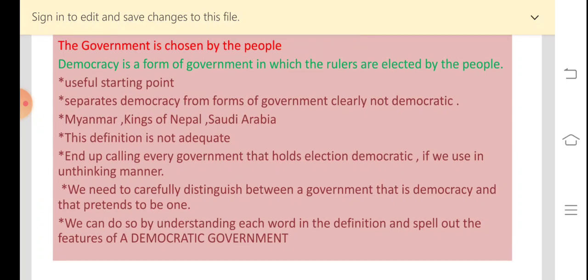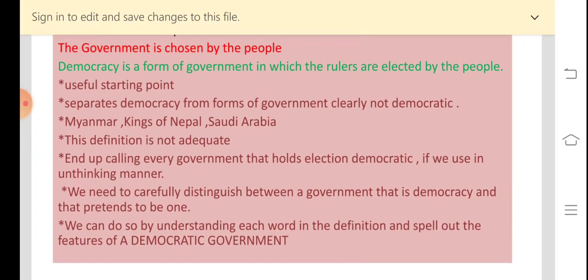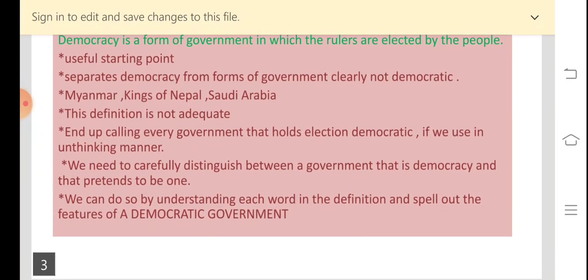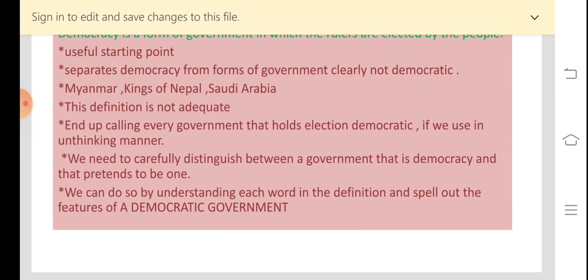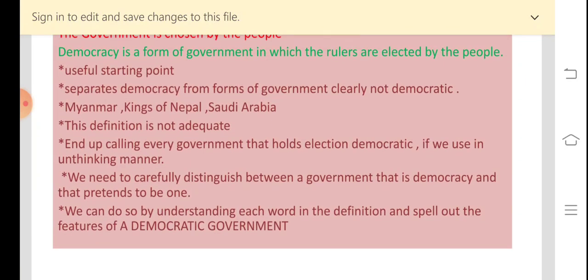But this definition is not adequate, because if we use this definition in an unthinking manner, we can end up calling every government that holds elections democratic. So what is important is that we need to carefully distinguish between a democratic government and one that pretends to be one. I repeat, we should be able to distinguish a government that is democratic from one that pretends to be.